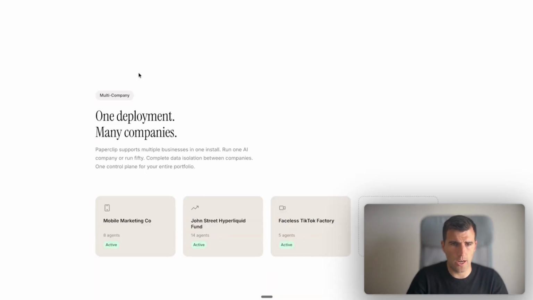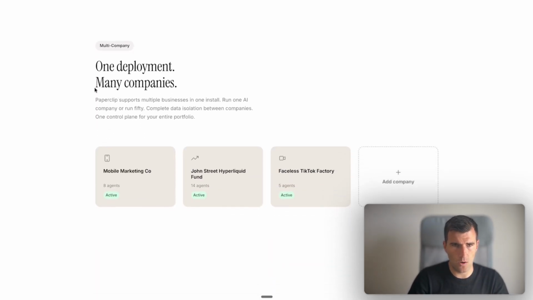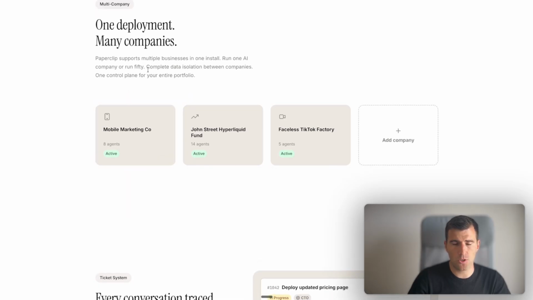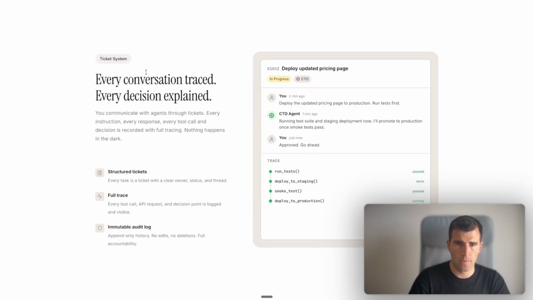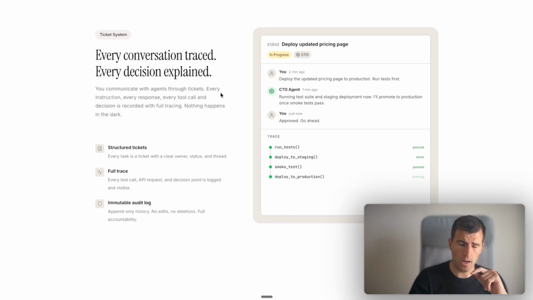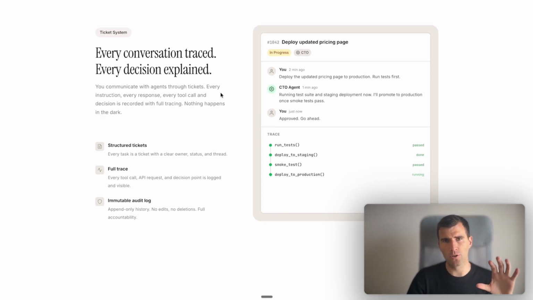So let's continue here. Now it's one deployment, many companies. I told you about this. So within the same Paperclip account, you can have more than one company, right? So that's pretty cool as well. Here you give tasks to the agents, which you can track as well. You can see where it gets stuck, and it's pretty cool also because you can monitor basically what the agents are doing.